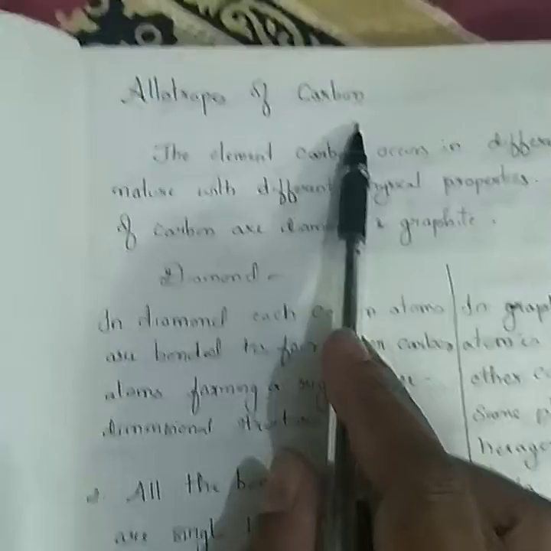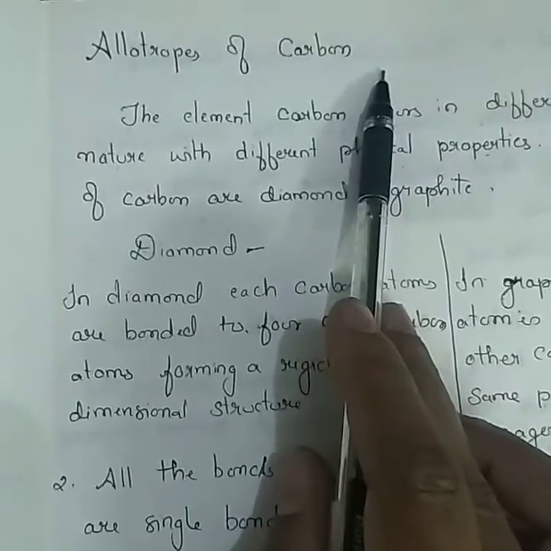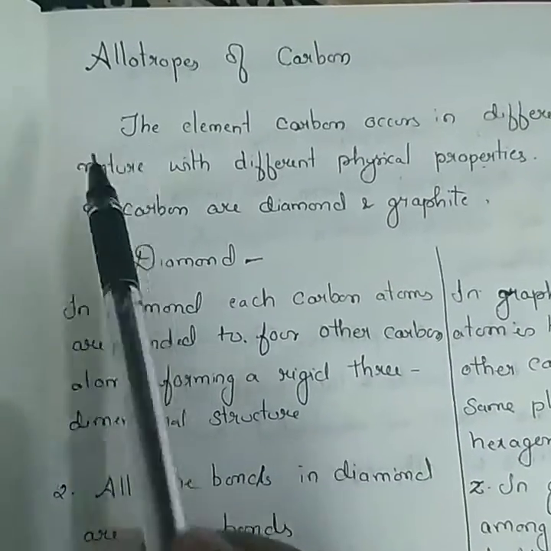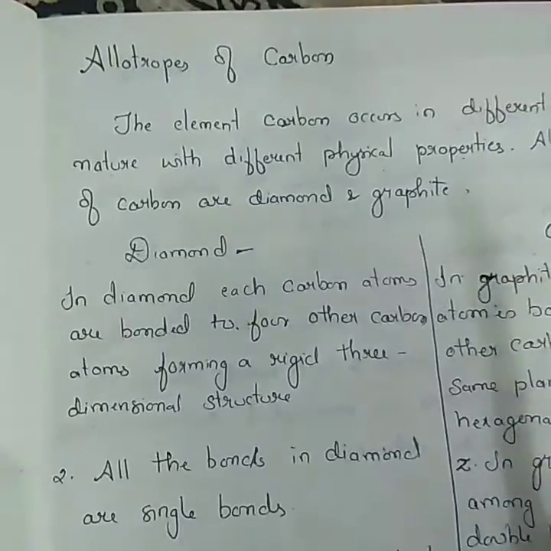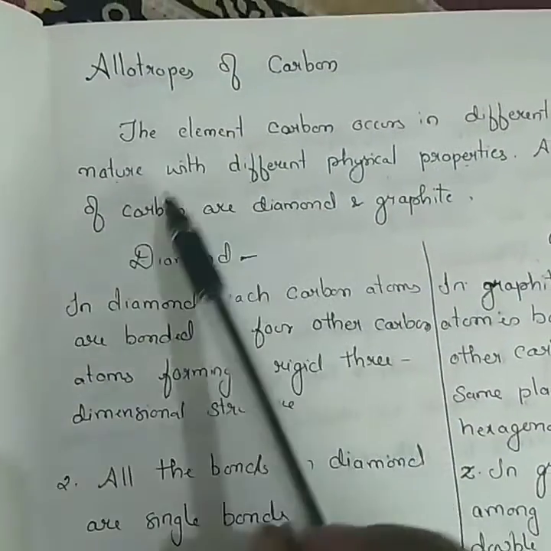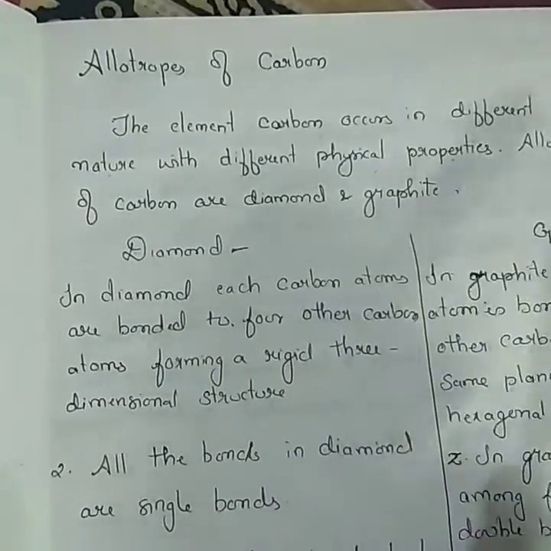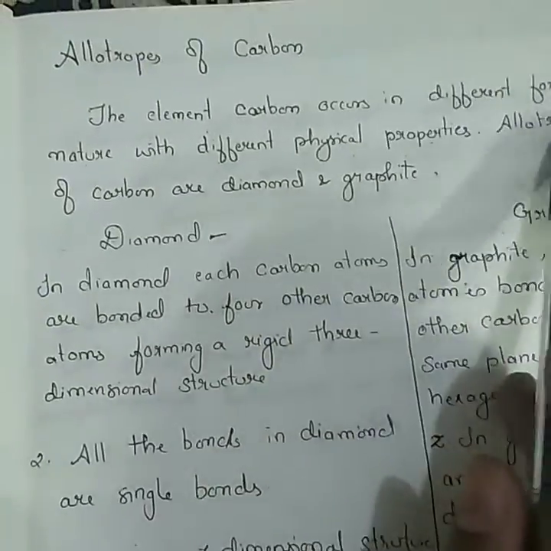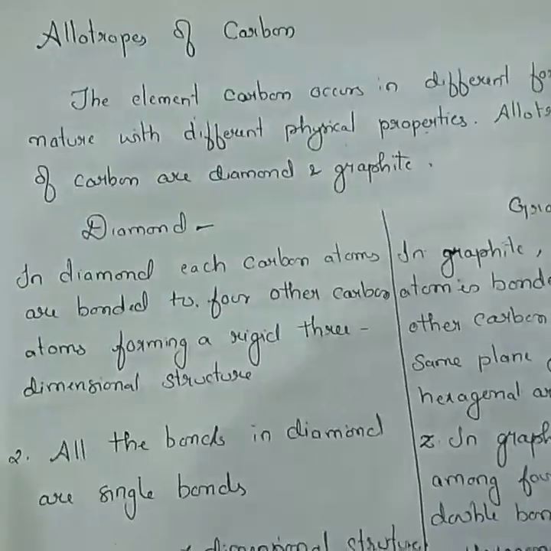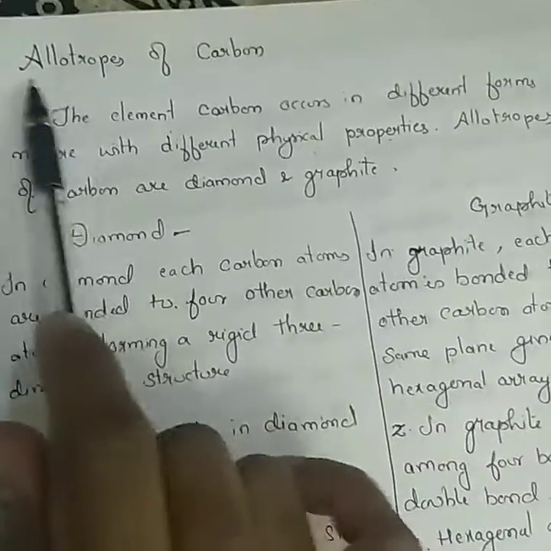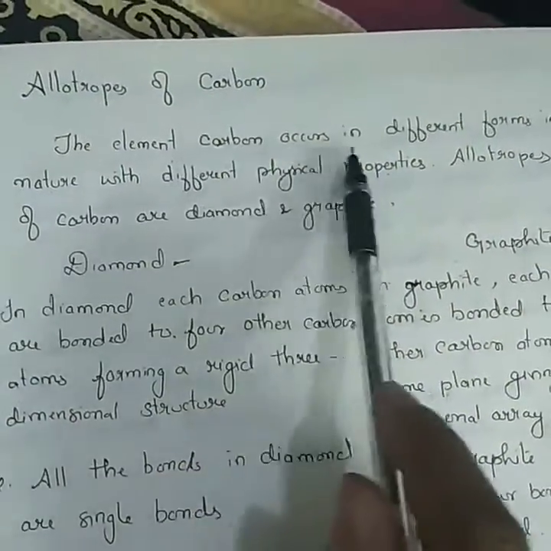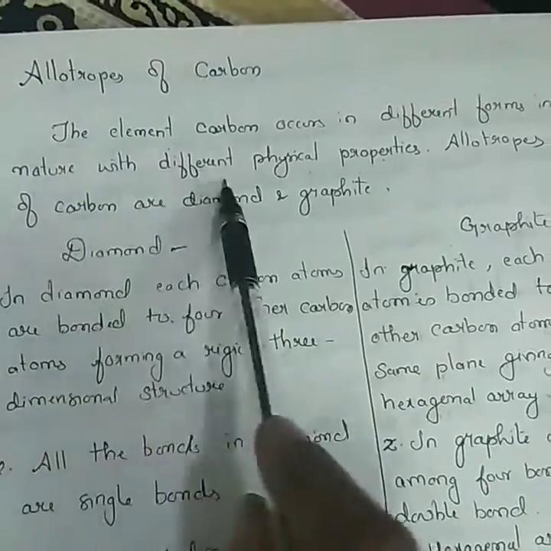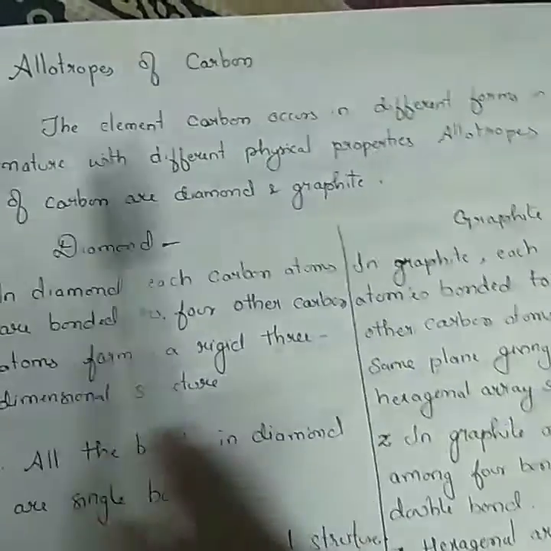Next, allotropes of carbon. What are allotropes? The first question is, what are allotropes? The compounds formed with the same element which show different physical properties but have the same chemical properties are called allotropes. The element carbon occurs in different forms in nature with different physical properties. Allotropes of carbon are diamond and graphite.